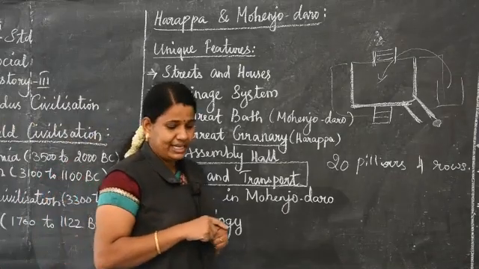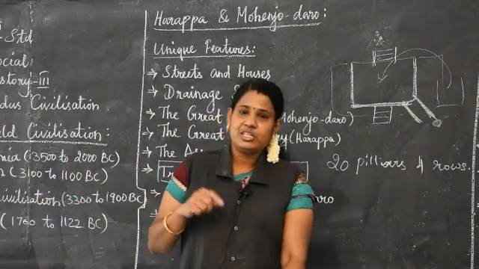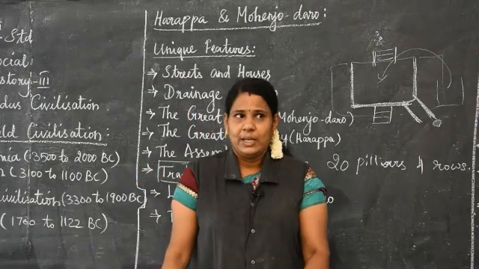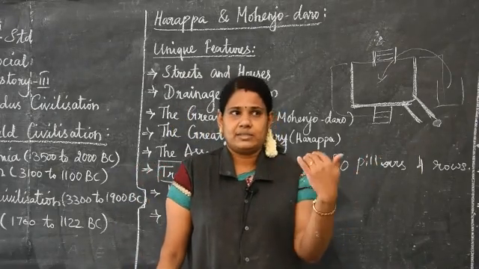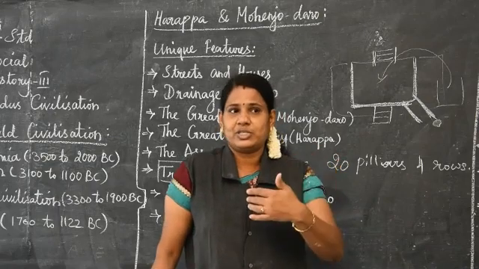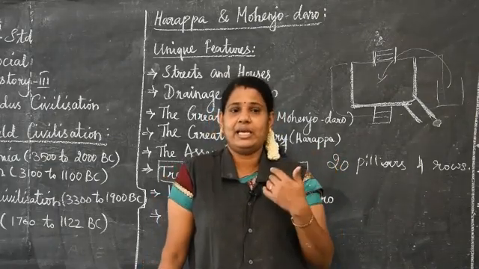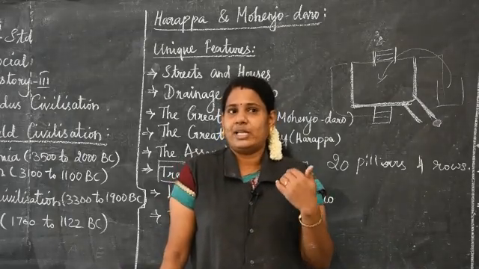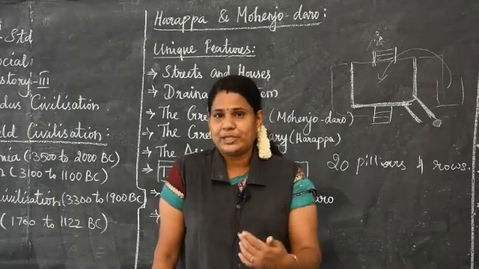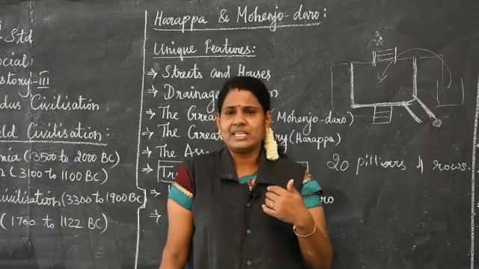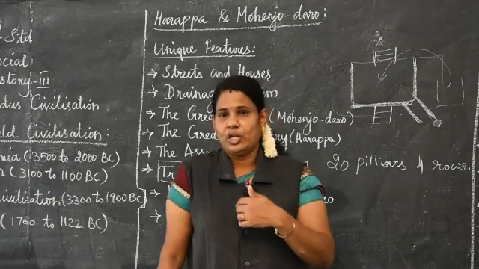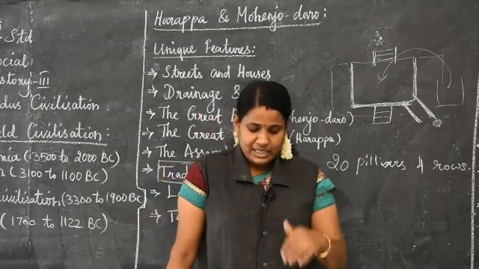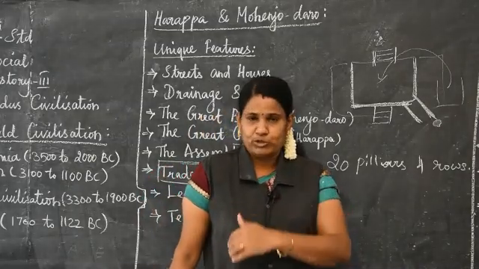Then, what are the important trade businesses in this Indus civilization? If we take the naval dockyard, what does naval dockyard mean? At the sea, they make ships, and if there are any problems, they do repair work. The place where they make ships and do repairs is called the naval dockyard. A naval dockyard has been discovered at Lothal in Gujarat.